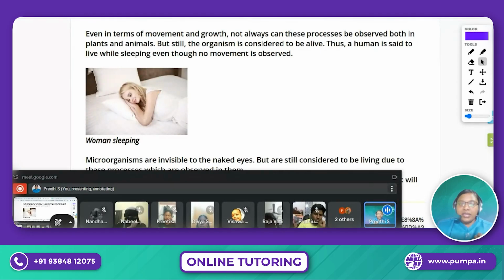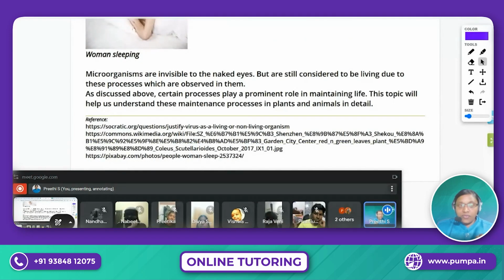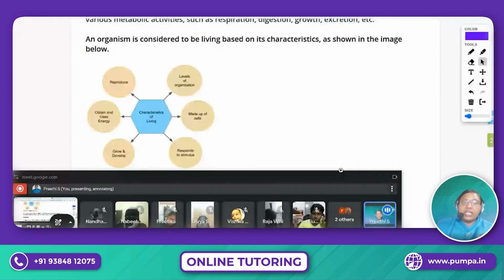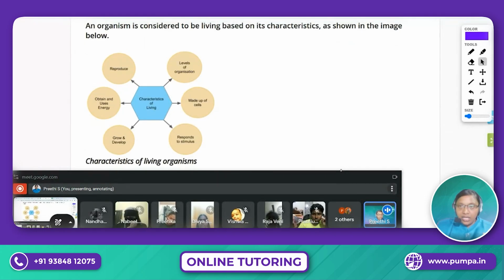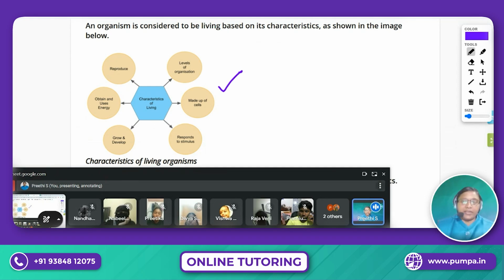So we have to consider these following characteristic features. Is that clear, everyone? We are going to learn about these characteristic features one by one in this class. So can we start, children? Okay, very good.